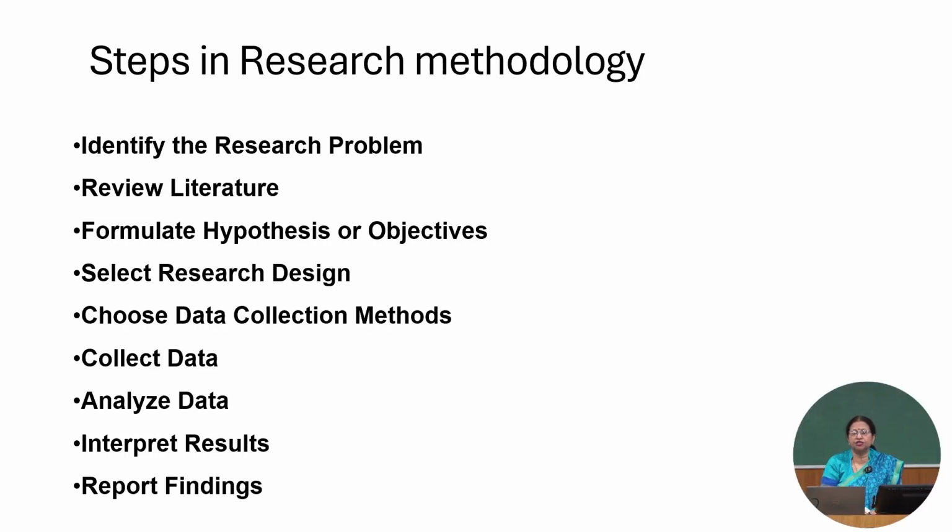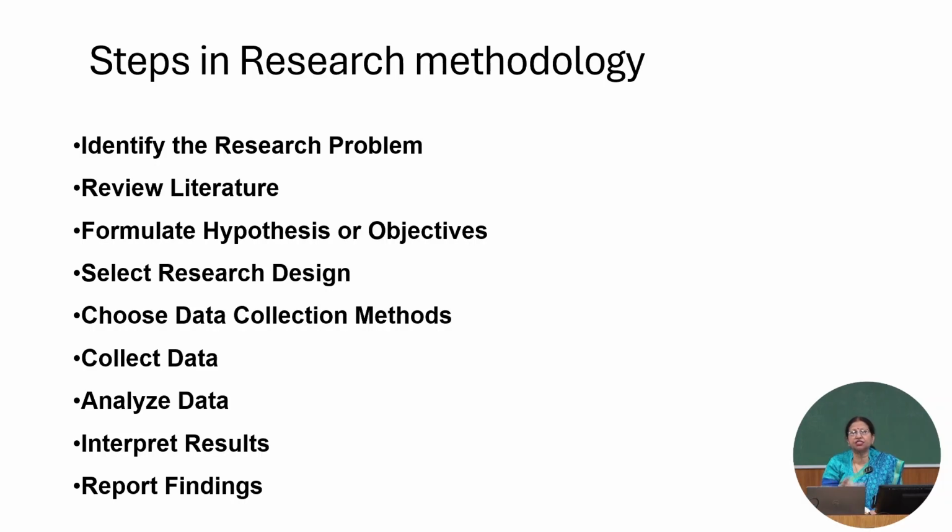Steps in research methodology. So first, identify the research problem. Then you go through the literature very carefully so as to see whether anybody has attempted your research problem. Have they ever addressed that? If they have addressed, to what extent they have addressed? Can you modify that and do something else out of that? Unless and until you have done a thorough literature survey, you will not be able to say whether your research problem is foolproof.